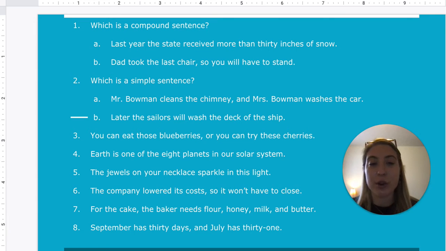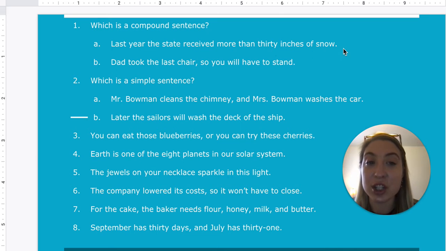So now let's go through some examples to talk about some of the things we just learned. Now we want to know which is a compound sentence. We have two choices. A, last year, the state received more than 30 inches of snow. And B, Dad took the last chair, so you will have to stand. Now remember, a compound sentence is two independent sentences combined together with a comma and a conjunction.